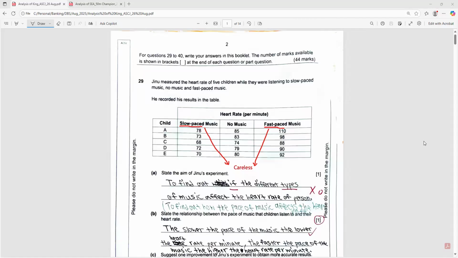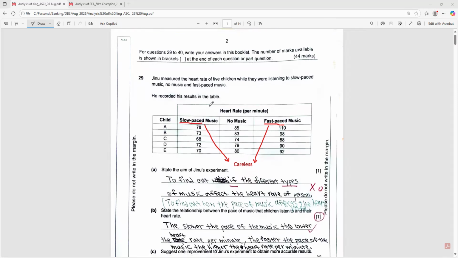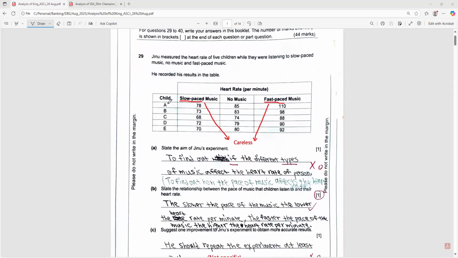Okay, let us analyze these questions. As you can see here, this is a table of 5 children and the heart rate according to different types of music. So state the aim of this experiment.